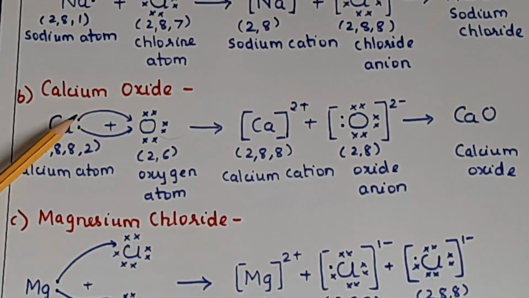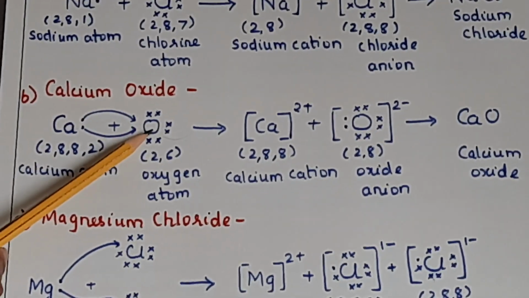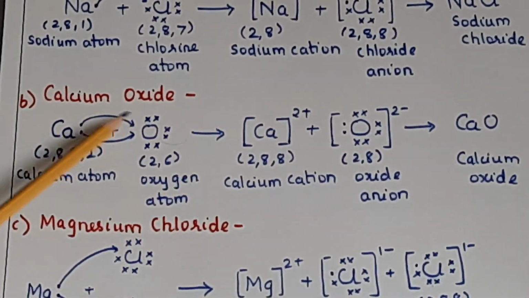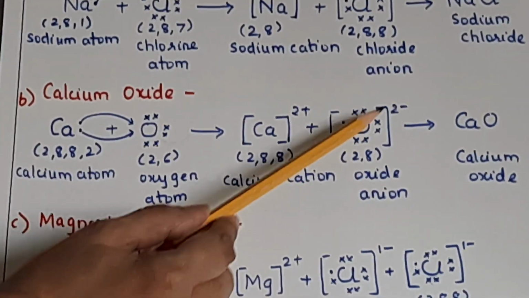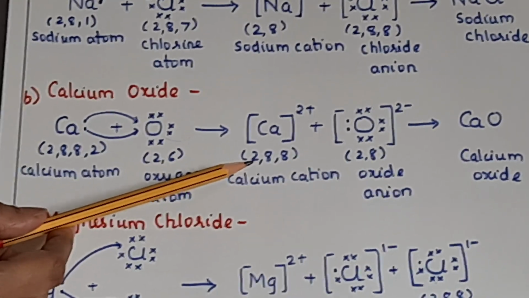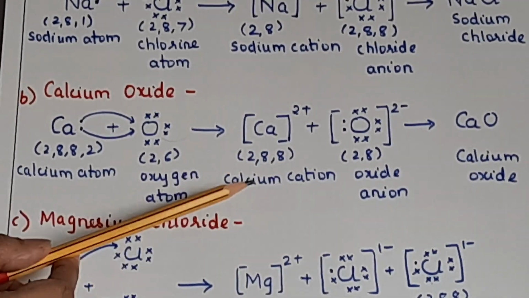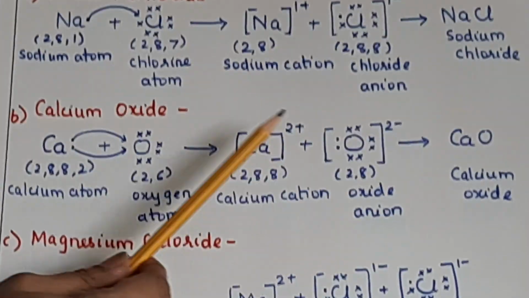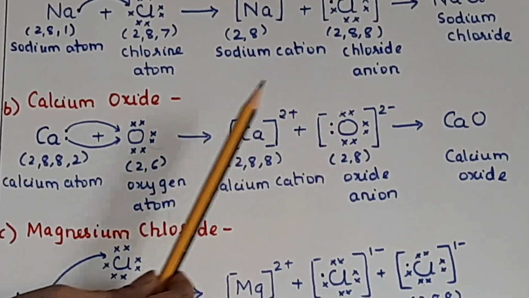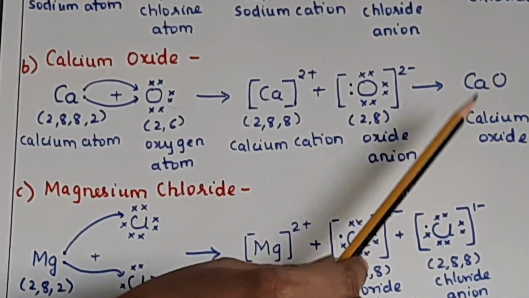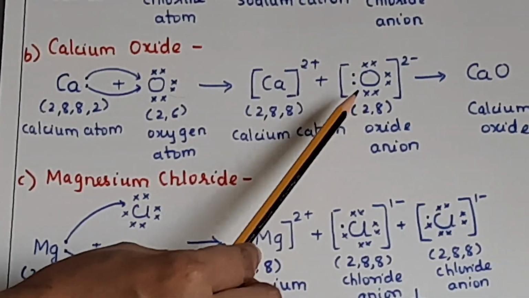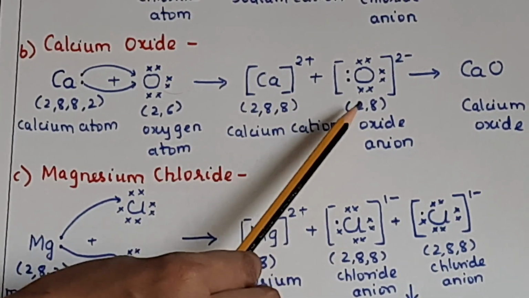Right? Now calcium will lose these 2 electrons to oxygen. So calcium will acquire what? A net positive charge. So Ca2 plus, and oxygen will develop a net negative charge. So O2 minus. So you have to write the electronic configuration below it. 2, 8, 8 calcium cation, 2, 8 oxide anion. Okay. And again there is a strong electrostatic force of attraction between the oppositely charged ions, resulting in the formation of calcium oxide. Okay. So you have to remember that this molecule is stable because of the strong electrostatic force of attraction between the oppositely charged ions.